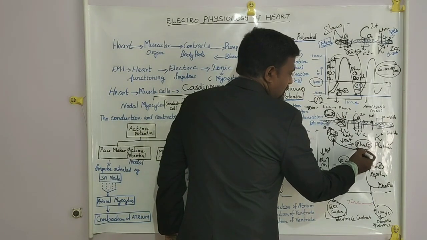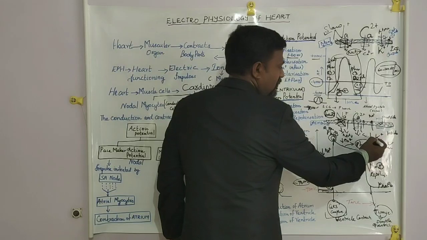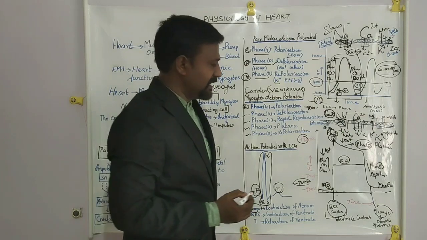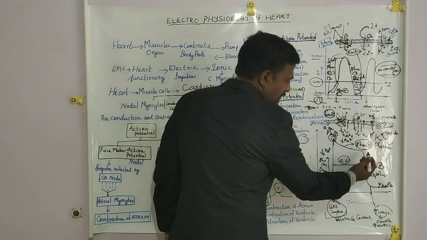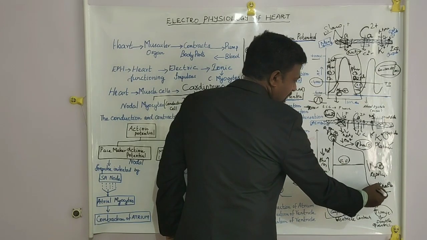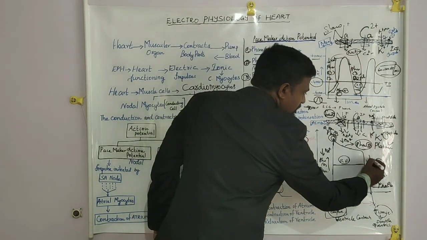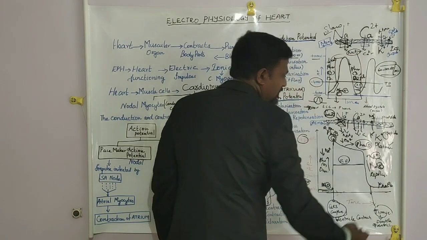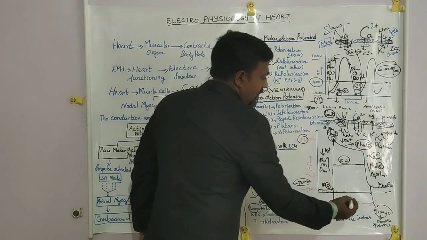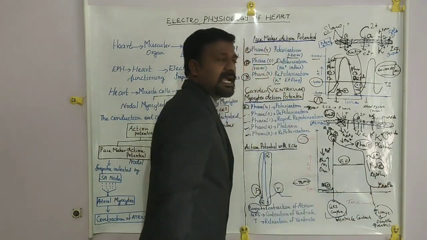Then once it crosses this stage, the potassium channel opens again. So an excess amount of potassium moves from inside the membrane to the external membrane. It leads to further decline. The graph comes down to the normal polarization of minus 90 millivolt, called phase 3 repolarization. So this phase is because of potassium ion efflux from the internal membrane to the external membrane. And this is again phase 4, the polarization, ready for the next action potential.